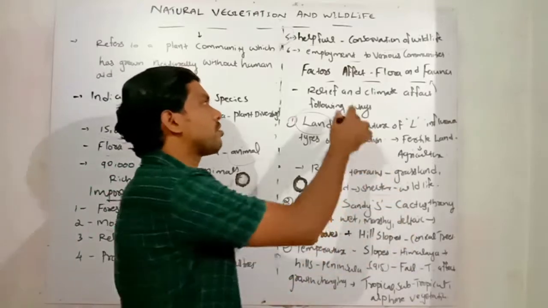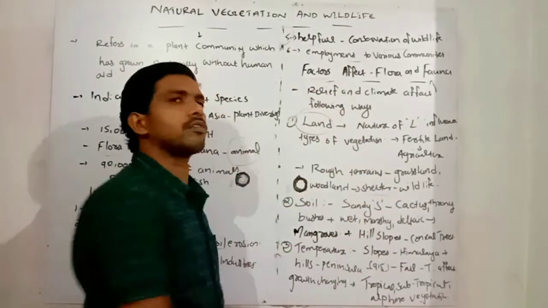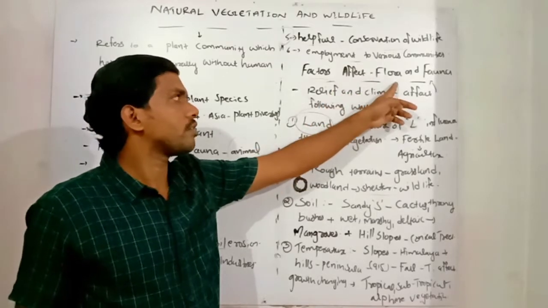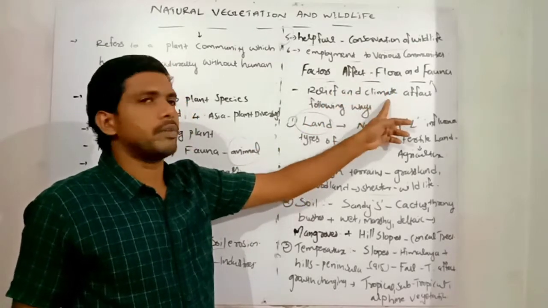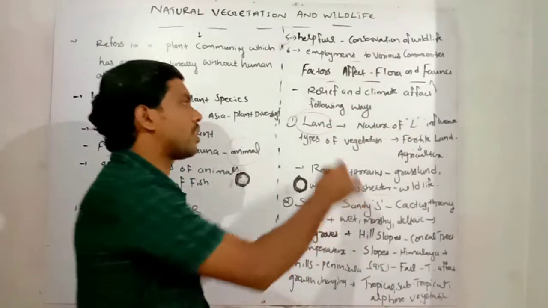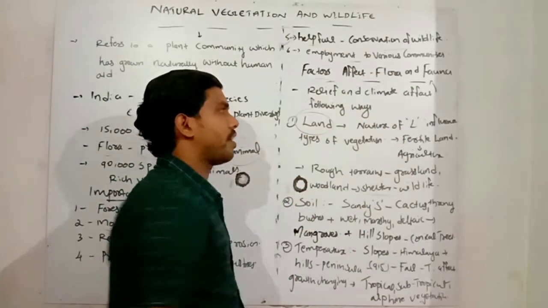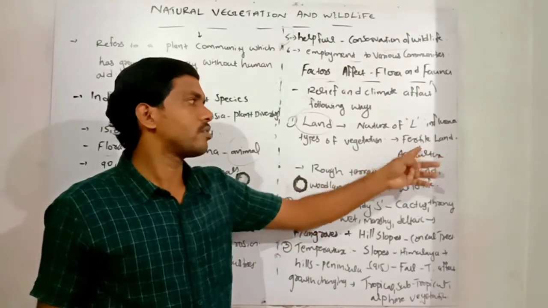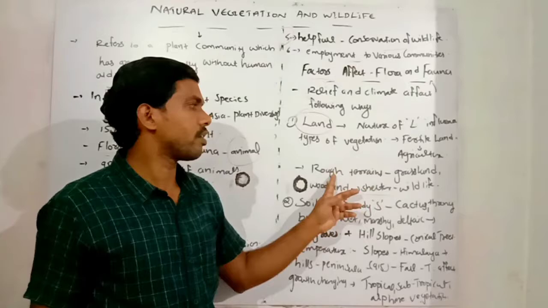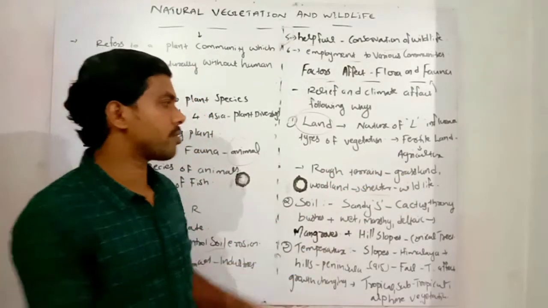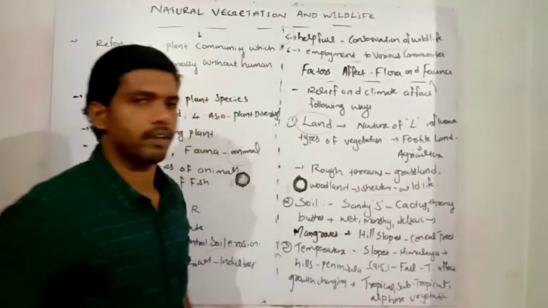Among that, climate and relief. Relief means the height and elevation of a region. So once again, the factors affecting flora and fauna: relief and climate affect flora and fauna in the following ways. First factor is called land. The nature of the land influences the types of vegetation of that region. Fertile land is suitable for agriculture. Rough and undulating topography and terrain is famous for grassland. And woodland is famous for shelter to the wildlife.